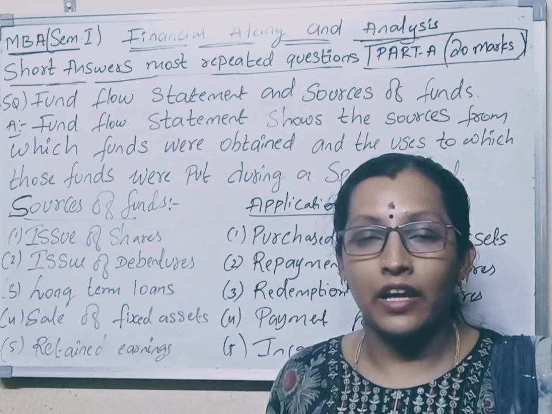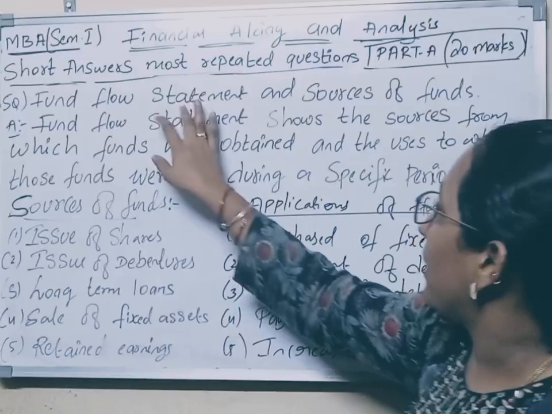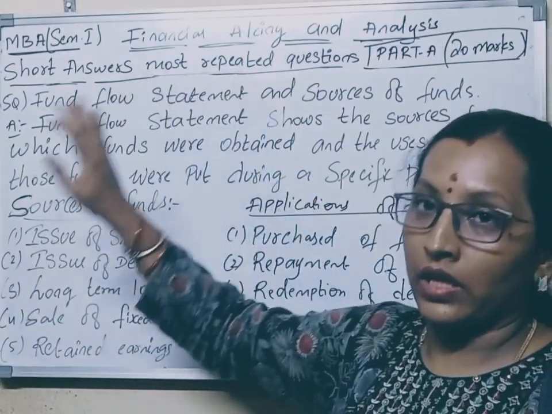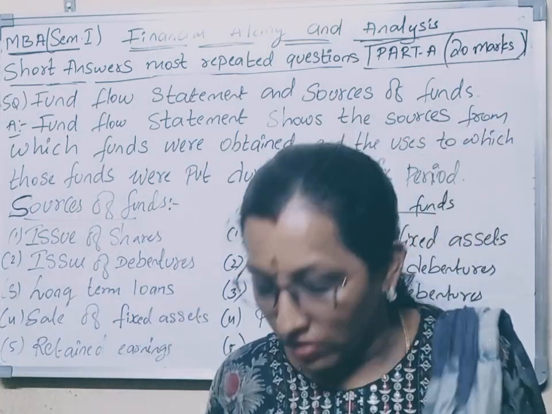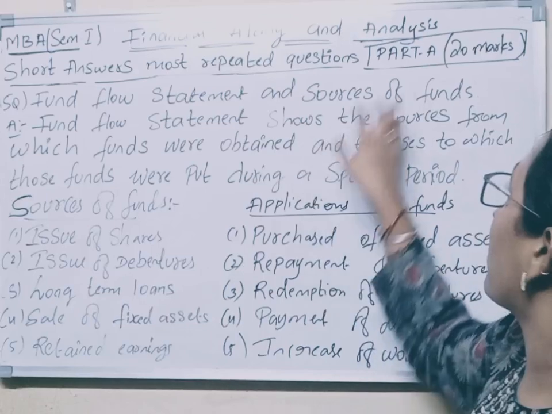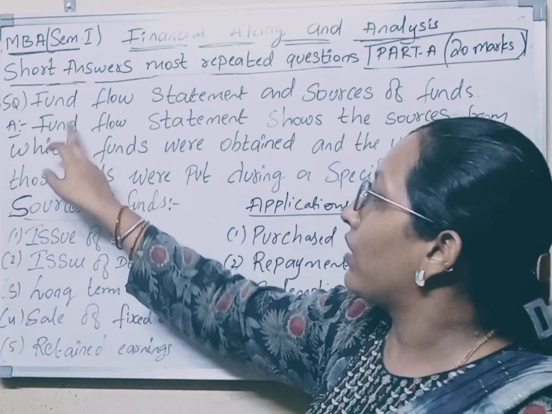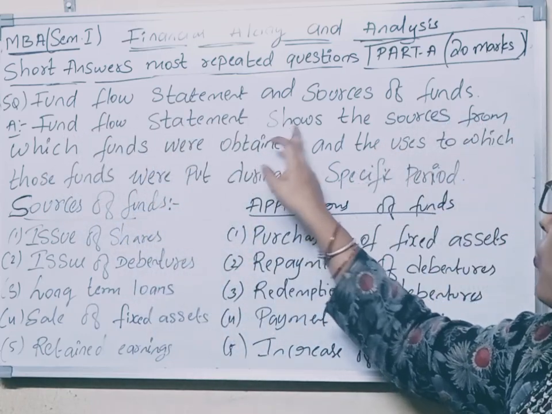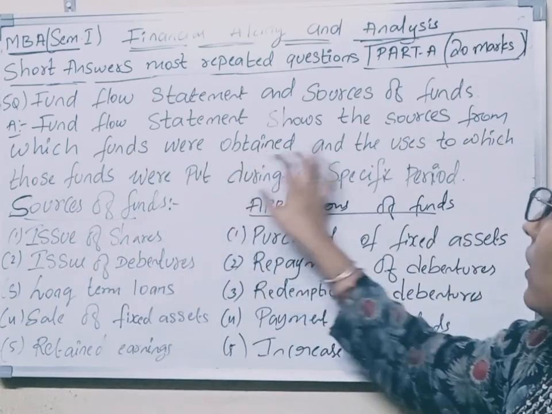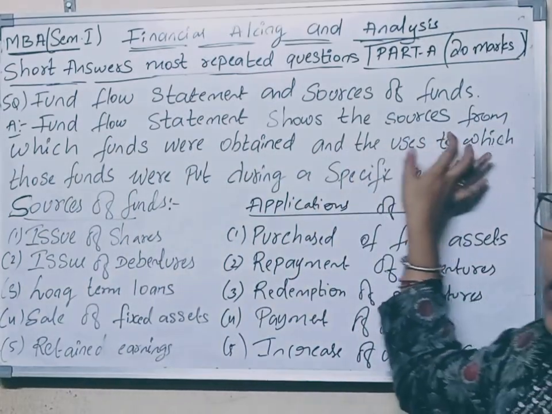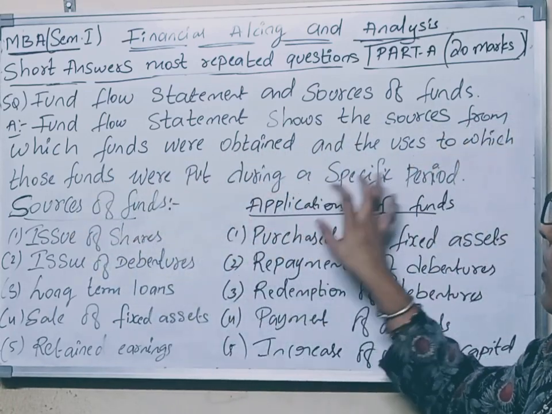In brief, I will explain it. They may ask about the fund flow statement, or else the sources of funds. Fund flow statement shows the sources from which funds were obtained and the uses to which those funds were put during a specific period.